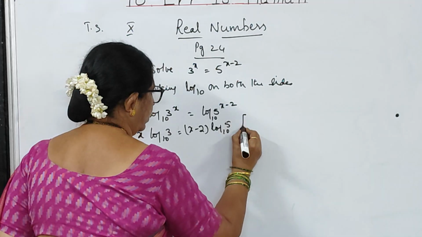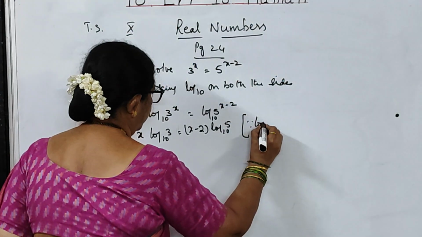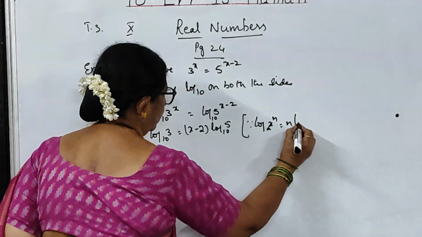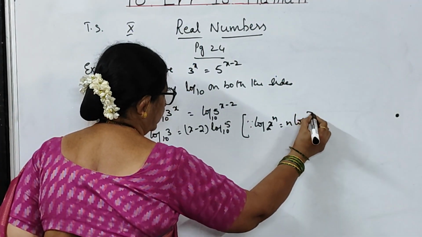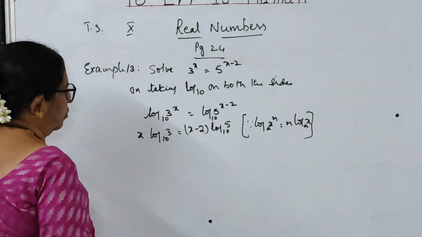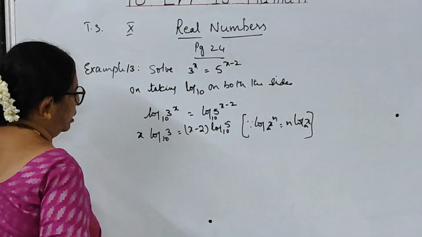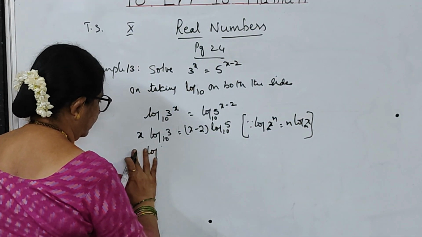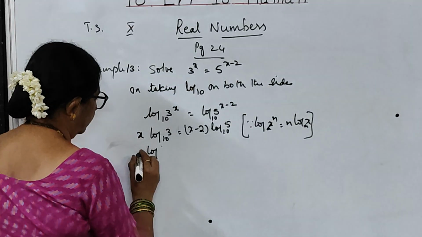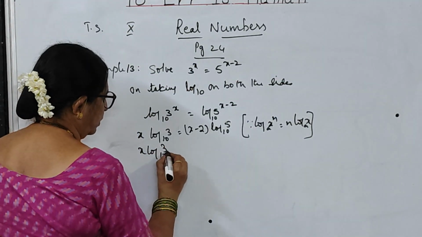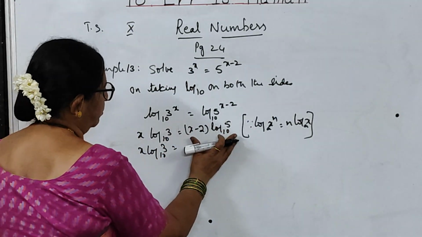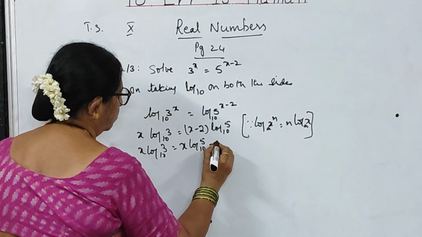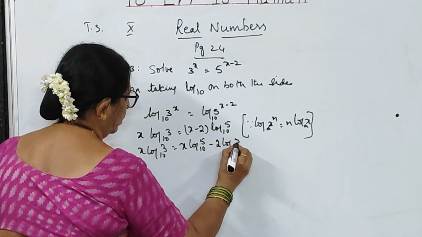Write this property again, log x to the power of n to the base a is equal to n log x to the base a. This is the property that we have used, and the powers I have taken as multiples. So x log 3 to the base 10 is equal to, here you can multiply, x log 5 to the base 10 minus 2 log 5 to the base 10.